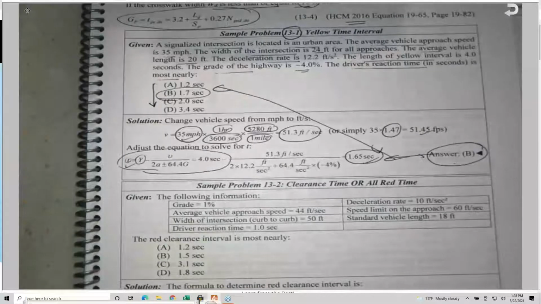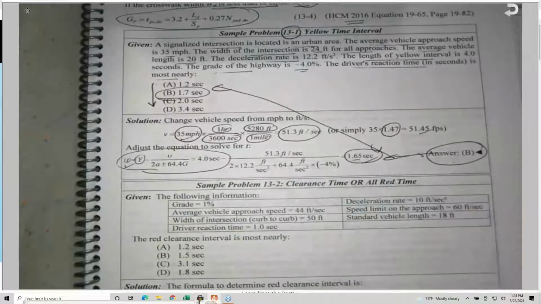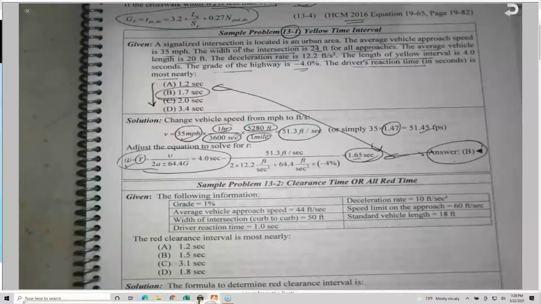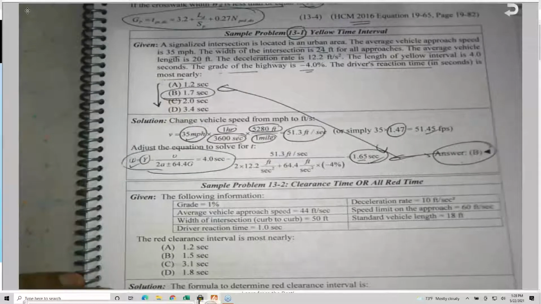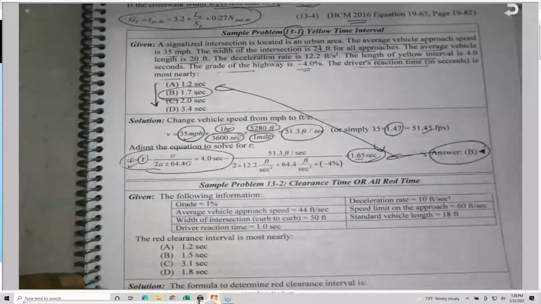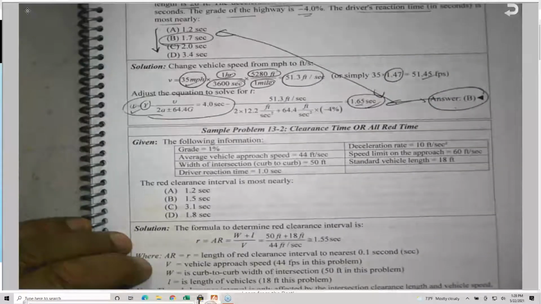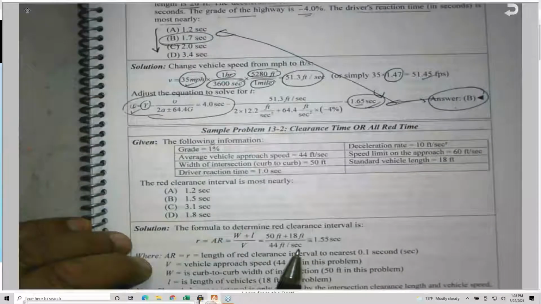So we need to solve for the driver reaction time, which came out to be 1.65 seconds. It's about 2.2 as an average. Some books are using 2.5. The standard is 2.5, by the way, in the Green Book. But whatever numbers we end up with, watch the units again here.